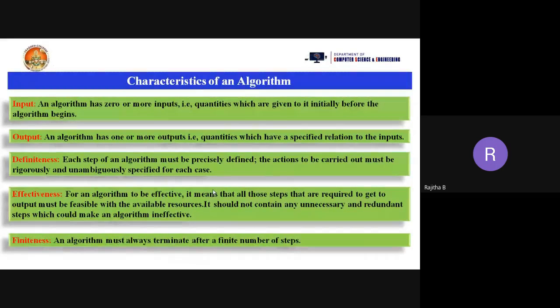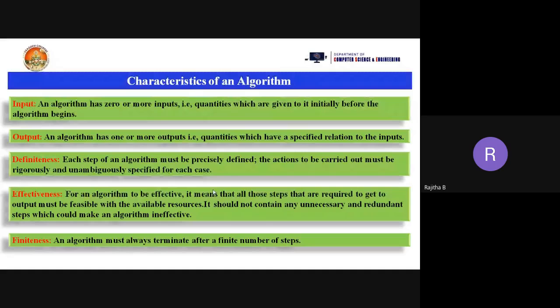So what are the characteristics here? Input, output, definiteness, effectiveness, and finiteness. These are the characteristics to keep in mind when you write a program. You need to remember what the input to the program is and how you are getting the output. We need to write the program in an unambiguous way so there is no confusion. Effectiveness means we need to remove unnecessary steps in the algorithm. And finiteness means we need to stop the procedure after a finite number of steps. It should not be infinite; it should be finite. So these are the characteristics of an algorithm. Is this clear, ma'am? Yes, ma'am. Thank you.